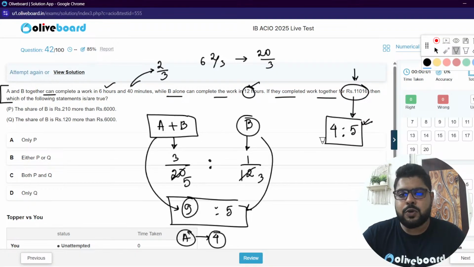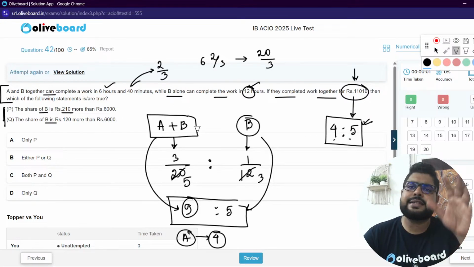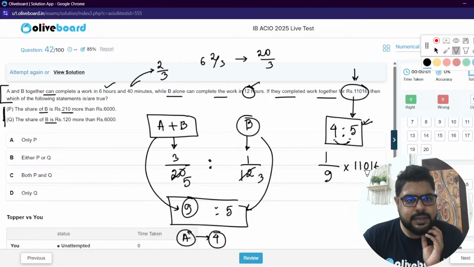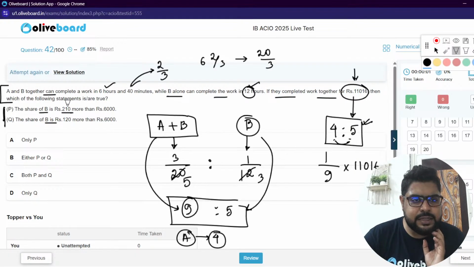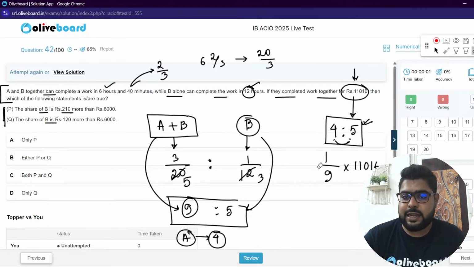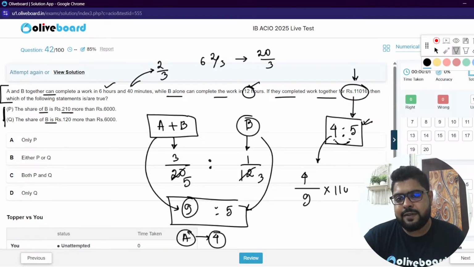Let's see. In the statements they're saying the share of B is this much more or less than the other share. So the difference will be 1 part: 4 and 5, the difference is 1 out of 9 parts of 11,016. Right? Acha, no, they are not asking for the difference. I have to calculate each and every share. Let's calculate them. A's share is 4 out of 9 parts of 11,016.